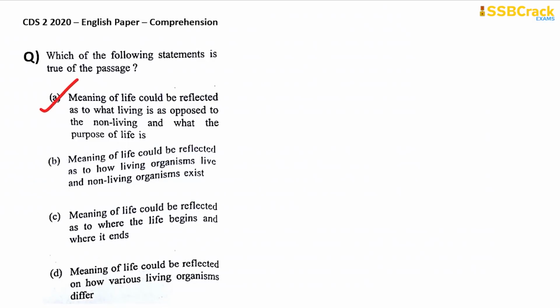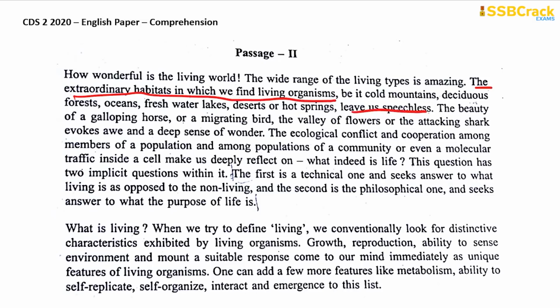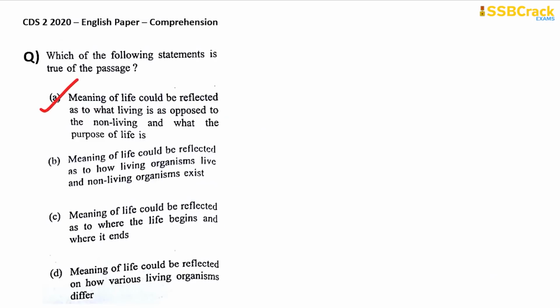And for this we have the supporting statement here. See, what indeed is life? This question has two implicit questions within it. First is a technical one and seeks answer to what living is as opposed to the non-living. And the second is the philosophical one and seeks answer to what the purpose of life is. Therefore, we will go with option A, right, as our answer.